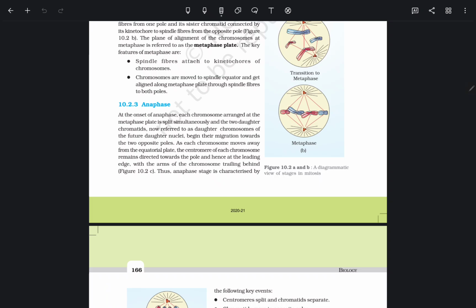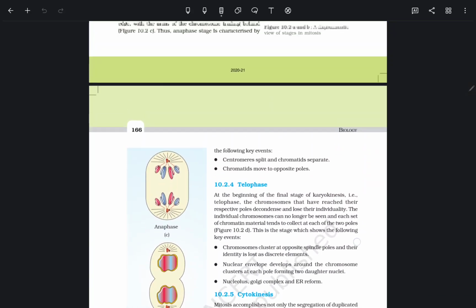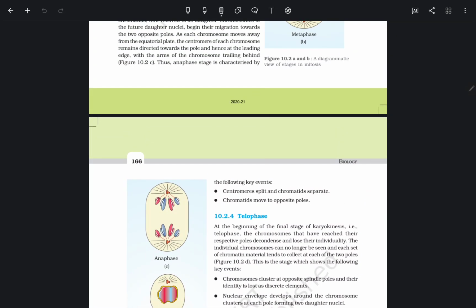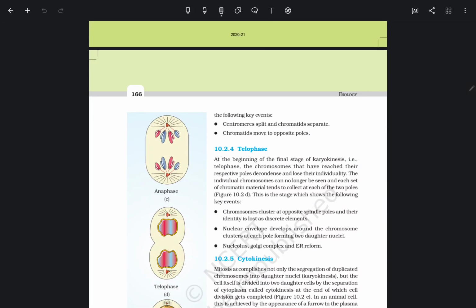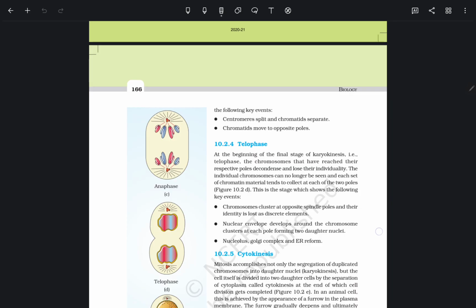As each chromosome moves away from the equatorial plate, the centromere of each chromosome remains directed toward the pole and stands at the leading edge, with the arms of the chromosome traveling behind. Thus, the anaphase stage is characterized by the following key events. First, the centromere splits and chromatids separate. Second, chromatids move to opposite poles.